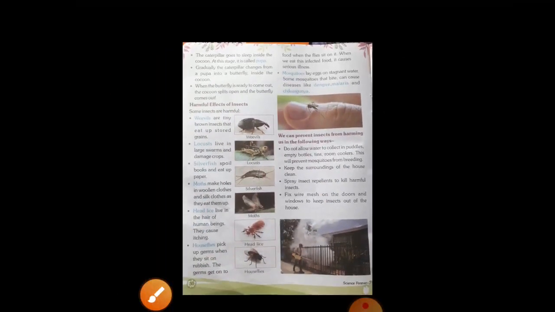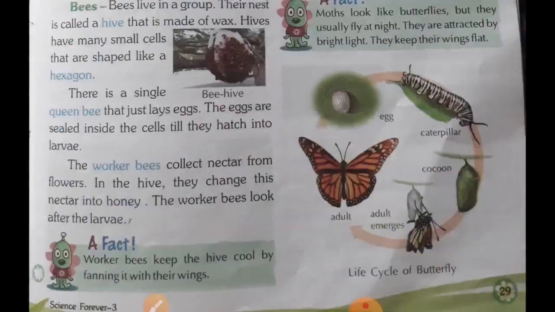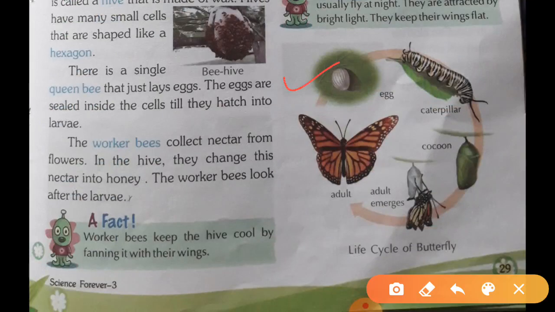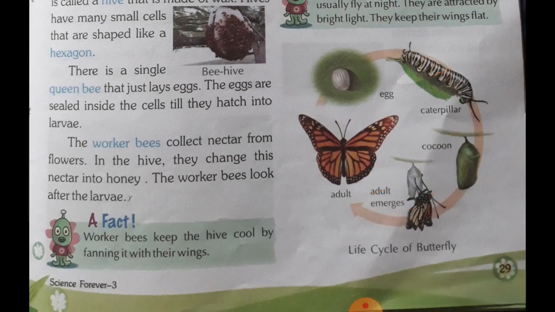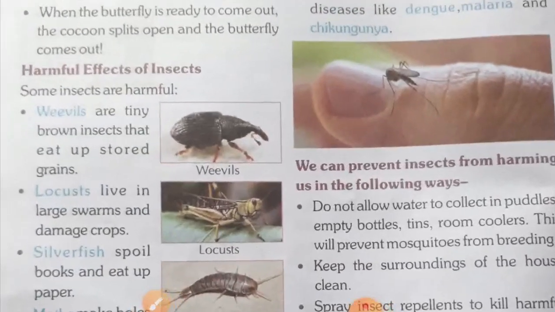Again I am telling you: first of all, the egg hatches and a caterpillar comes out from the egg. After that it secretes a thread that becomes a cocoon around itself. Inside the cocoon it becomes a pupa. After the pupa it becomes a butterfly. Okay students, so this is the life cycle of a butterfly. I hope you all get it. Now next topic.